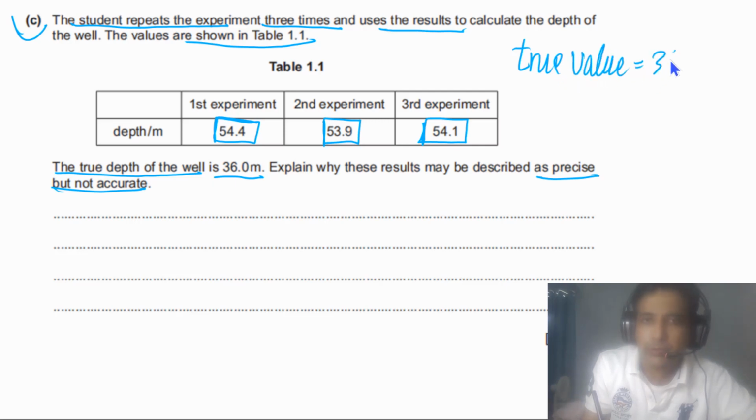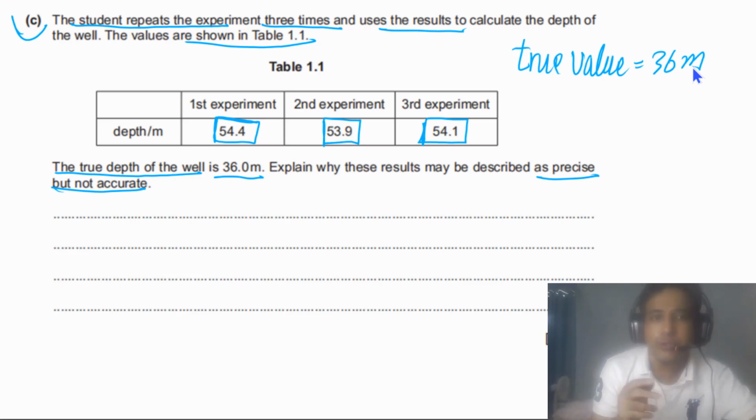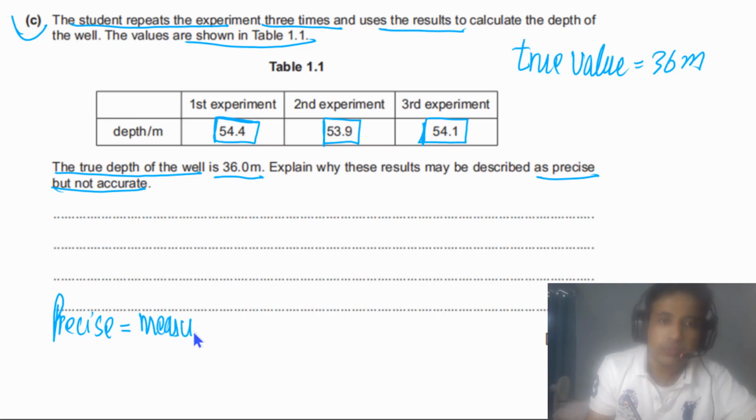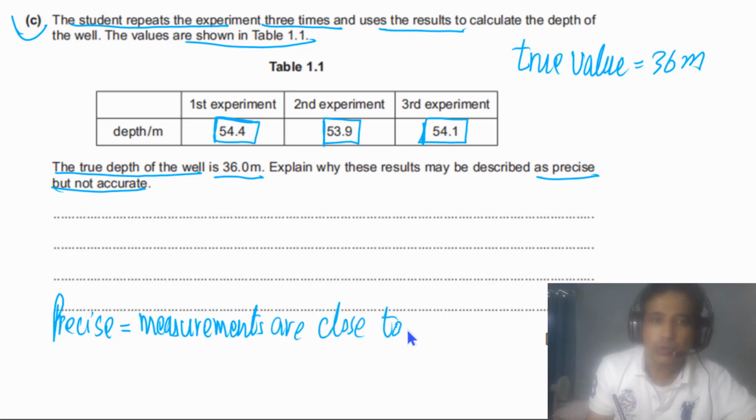True value is equal to 36 meters. So we need to understand the meaning of precise and the meaning of accurate. What is precise? Precise means that readings are close to each other, or simply we can say the measurements are close to each other.